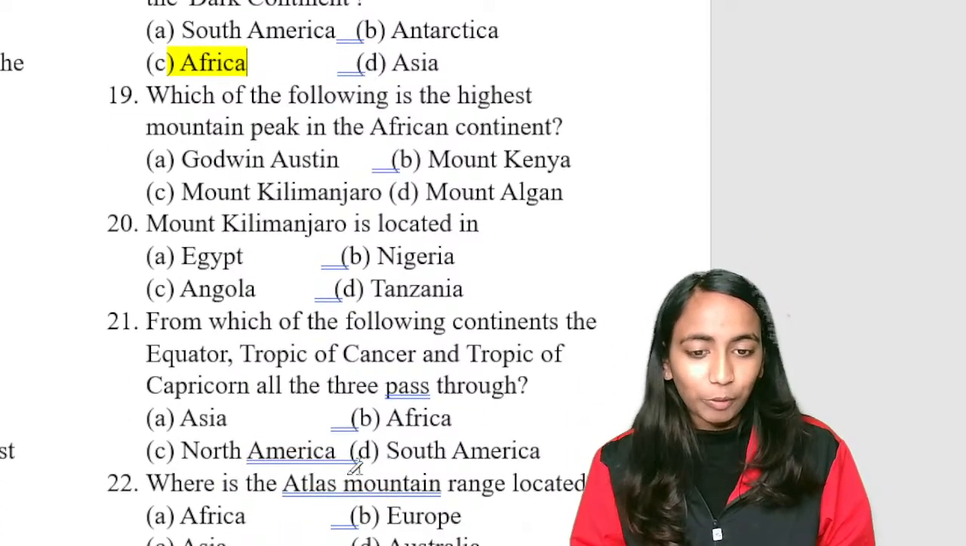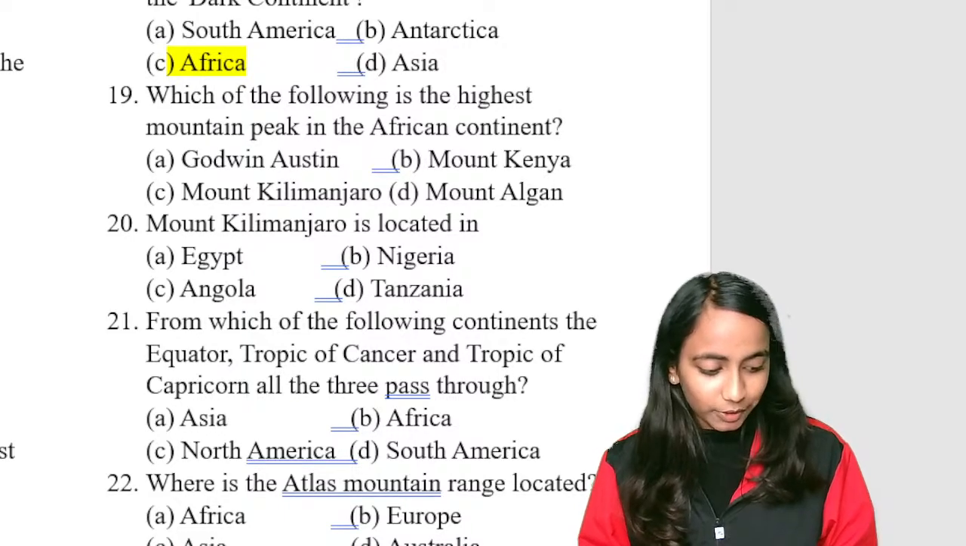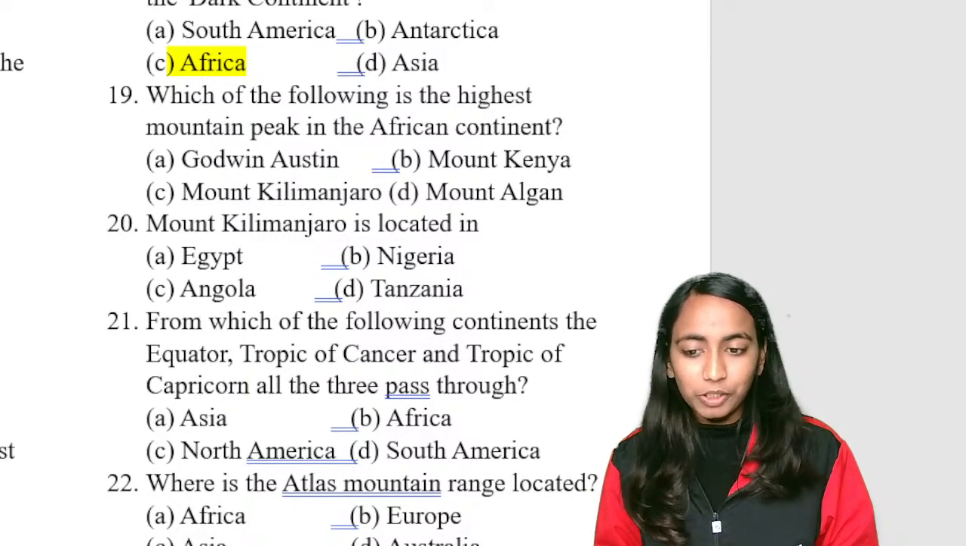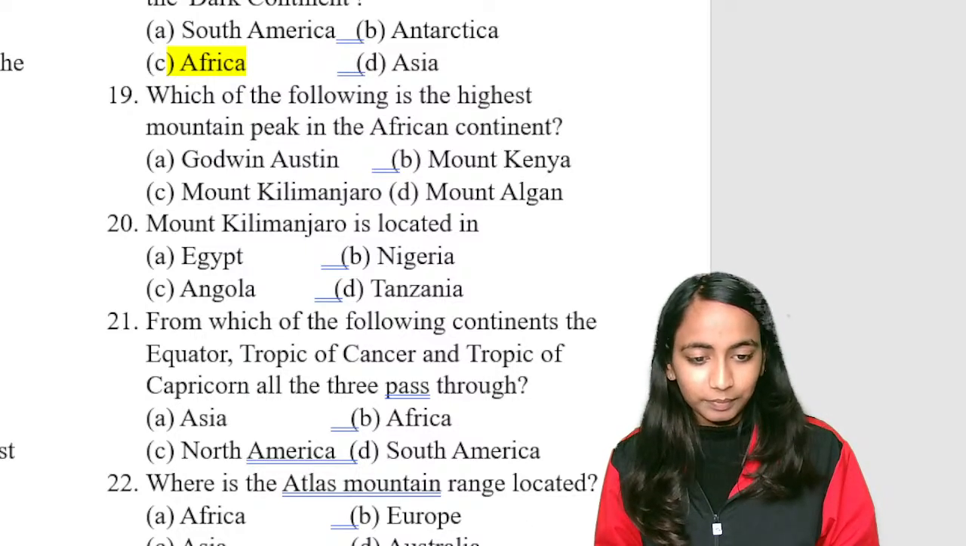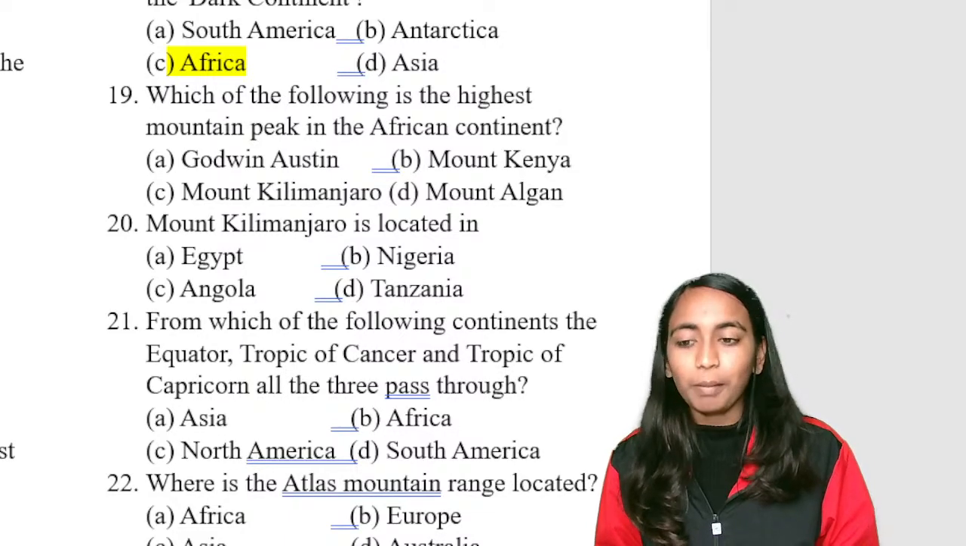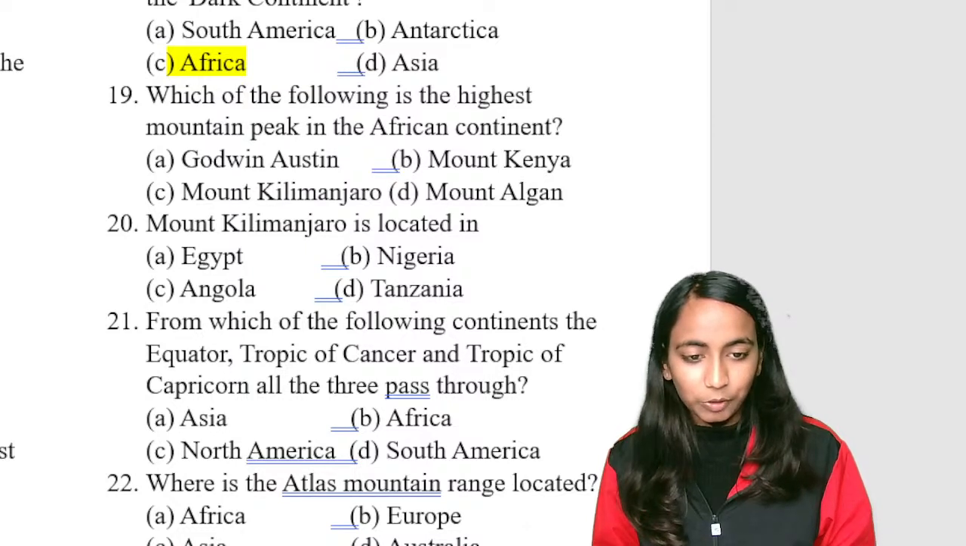Next is the highest mountain peak of Africa. Which is the highest mountain peak of Africa? Go ahead. What is the highest mountain peak of Africa? Godwin Austen, Mount Kenya, Mount Kilimanjaro or Mount Elgon? Question number 19. Godwin Austen, Mount Kenya, Mount Kilimanjaro or Mount Elgon? Which is the highest mountain peak?